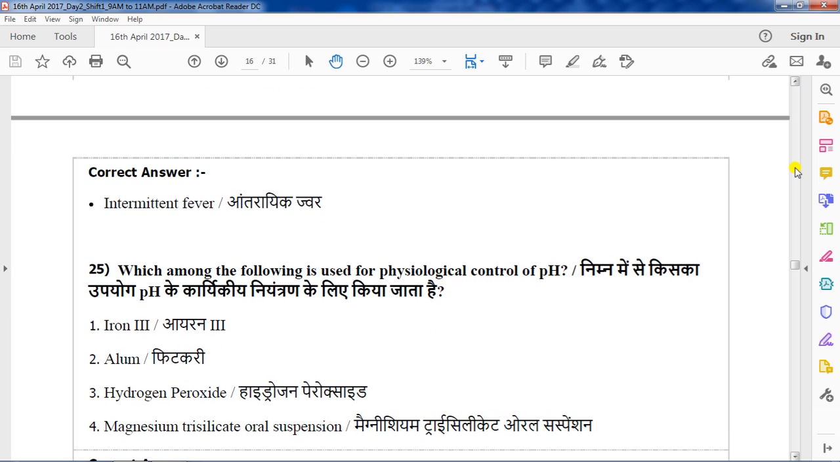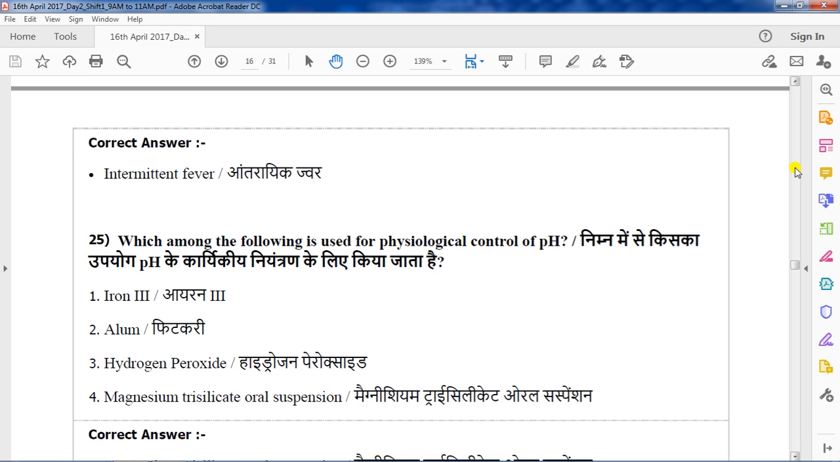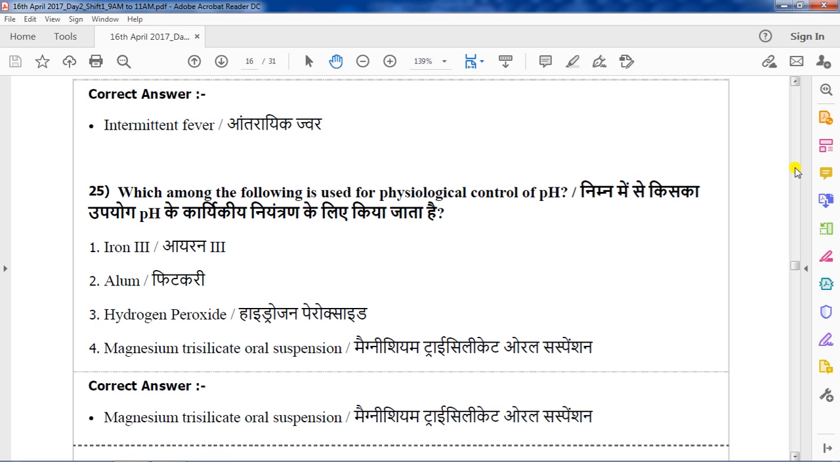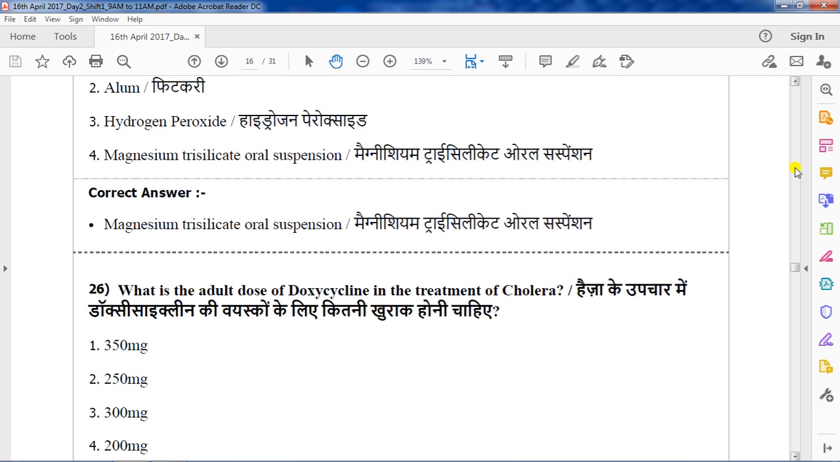Which among the following is used for the physiological control of pH? Physiological control of pH is related to antacids. So options are iron 3, alum, hydrogen peroxide, then magnesium trisilicate oral suspension. We know that magnesium trisilicate oral suspension can be used as an antacid. The correct answer for this question is option 4, magnesium trisilicate oral suspension. We are moving to the next question, question number 26.